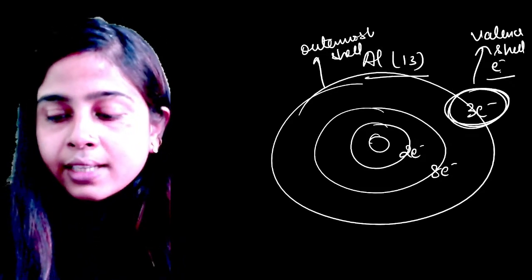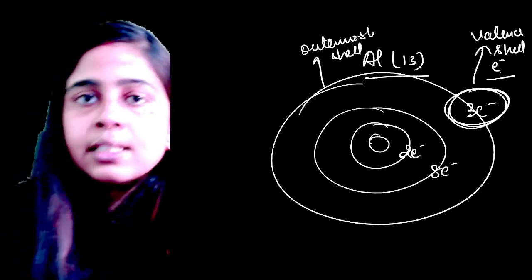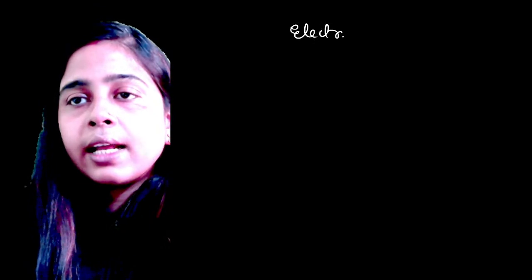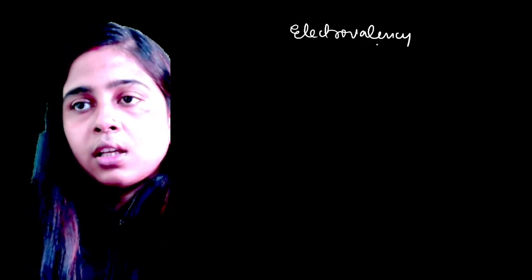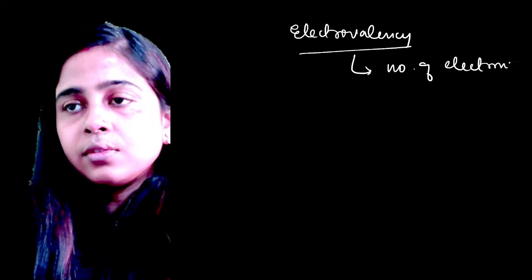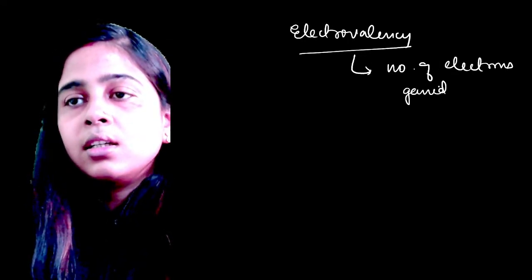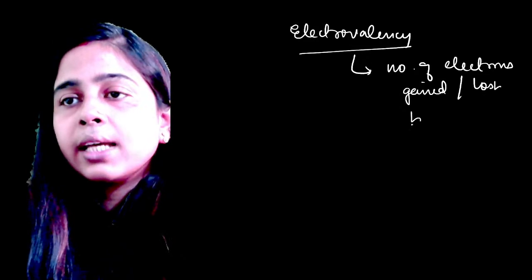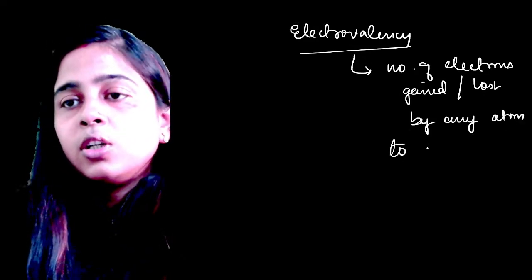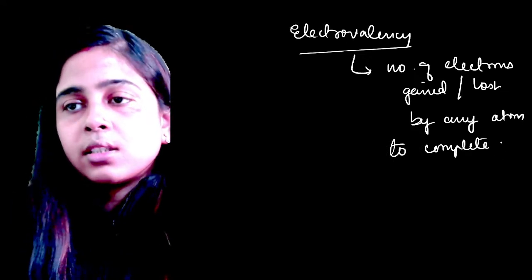Yes, Siddharth, there is a difference between your electrovalency and covalency. Let me tell you the difference. So the only difference is that electrovalency is the number of electrons gained or lost by any atom to complete its octet.